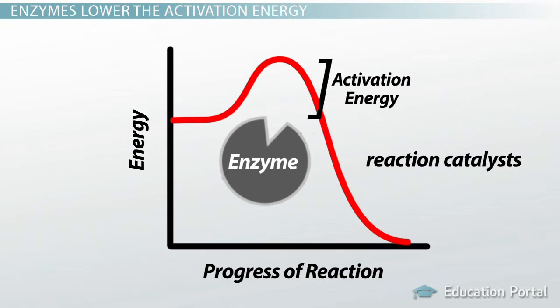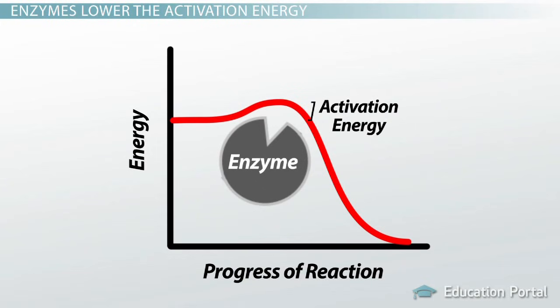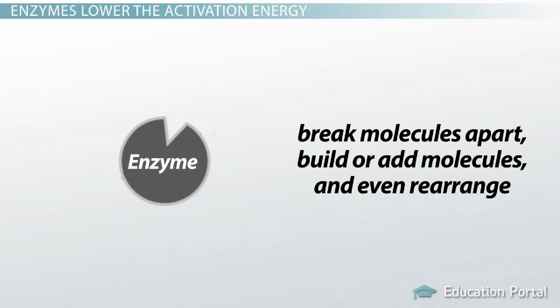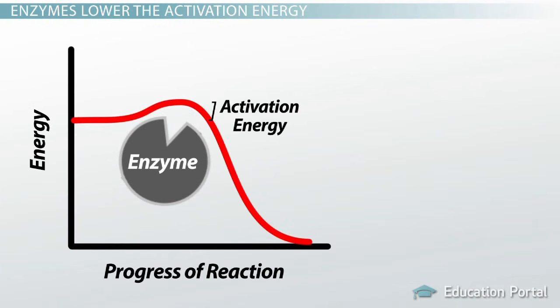The presence of enzymes is analogous to decreasing the size of your hill in your backyard. Enzymes make things easier for your cell and help chemical reactions occur. There are hundreds of different kinds of enzymes in your cells, which all participate in different types of reactions. Enzymes can break molecules apart, build or add molecules, and even rearrange them. In lowering the activation energy of a reaction, enzymes decrease the barrier to starting a reaction.